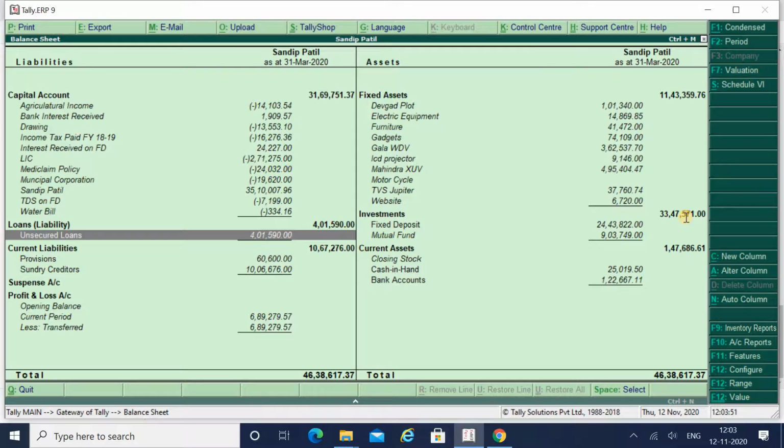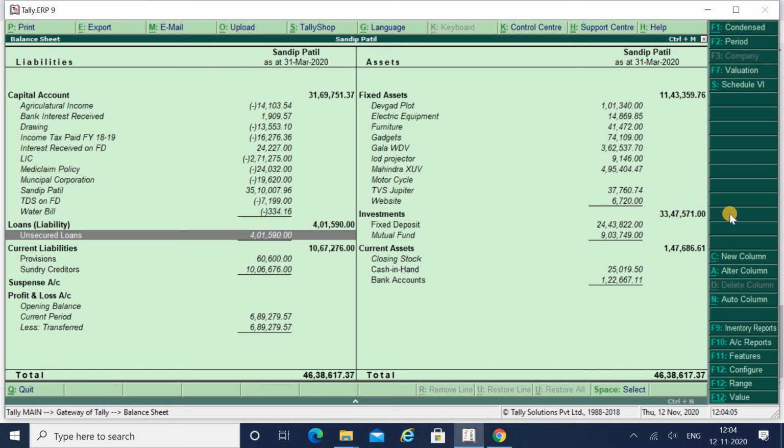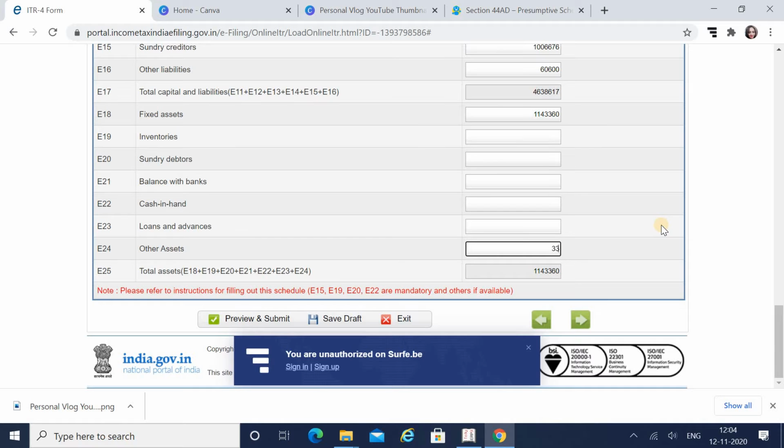Then I have a fixed deposit. You can show it under inventory, sundry debtors, balance with bank, cash in hand, loans and advances, or other assets, so I can show it under other assets. The whole investment of 33,47,571, I can show over here.